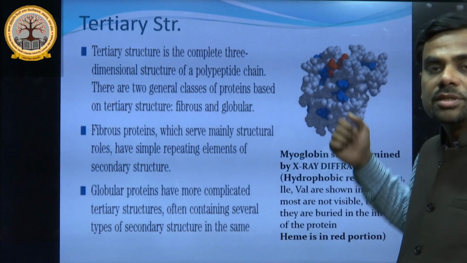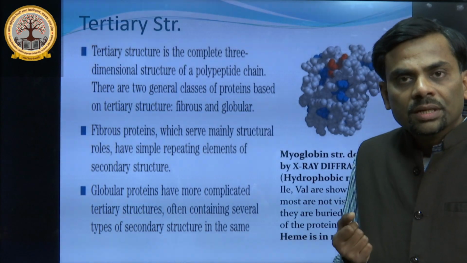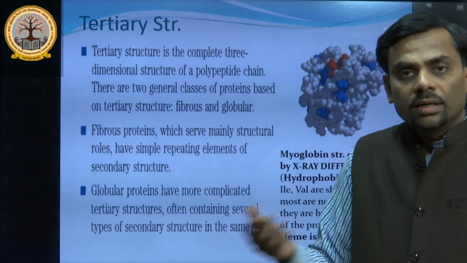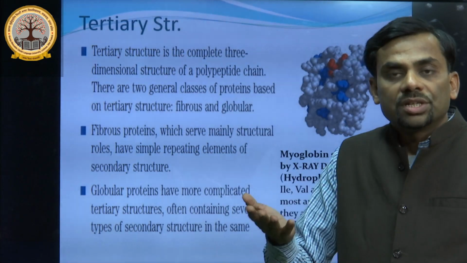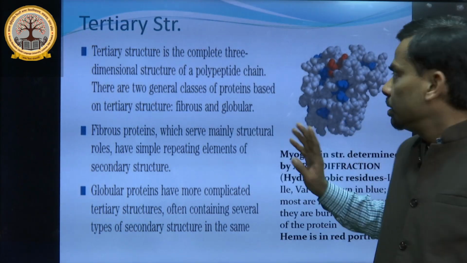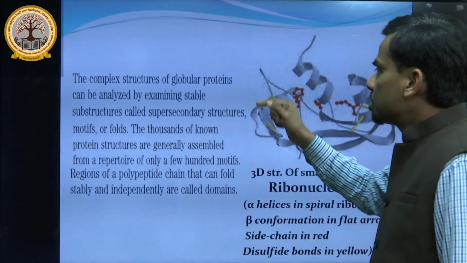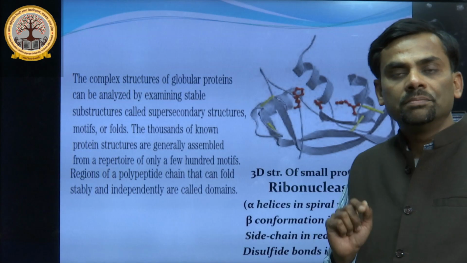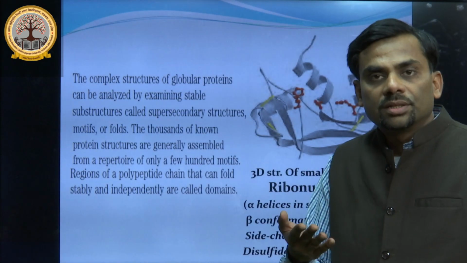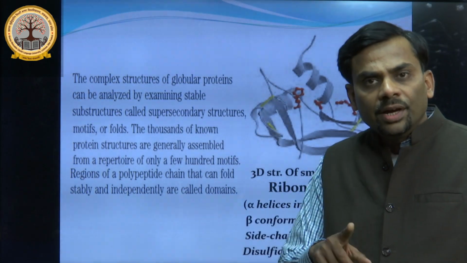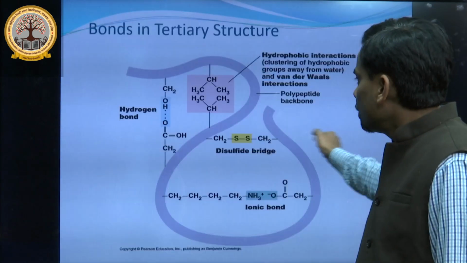This is the three-dimensional structure of myoglobin, having a single polypeptide chain. An important point to note again is that the similar protein, hemoglobin, has more than one chain, while myoglobin has only a single chain. That is why it comes under tertiary structure, while hemoglobin comes under quaternary structure. Another example of a protein, an enzyme like ribonuclease, comes under tertiary structure and is more complex because both alpha and beta secondary structures are involved in the tertiary structure of ribonuclease.